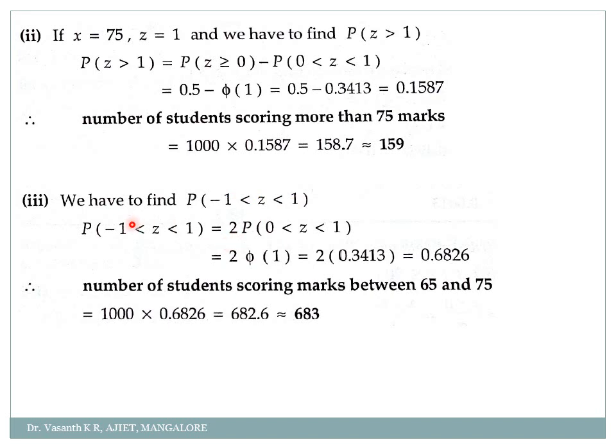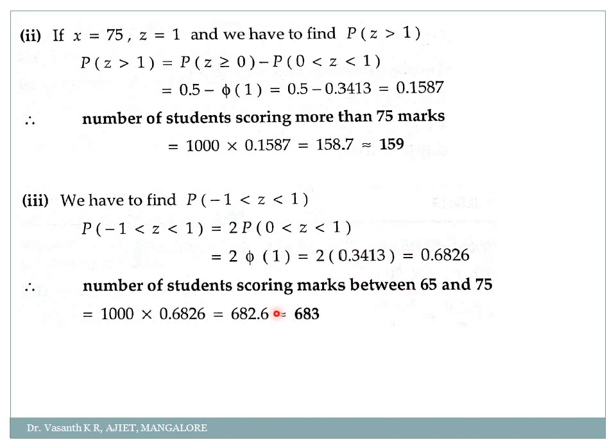Since on the negative side as well as the positive side the value is same, you can write it as 2 times probability of 0 less than z less than 1, or simply 2 times phi of 1. When you check phi of 1, you will get 0.3413. So 2 times 0.3413 is 0.6826, correct?